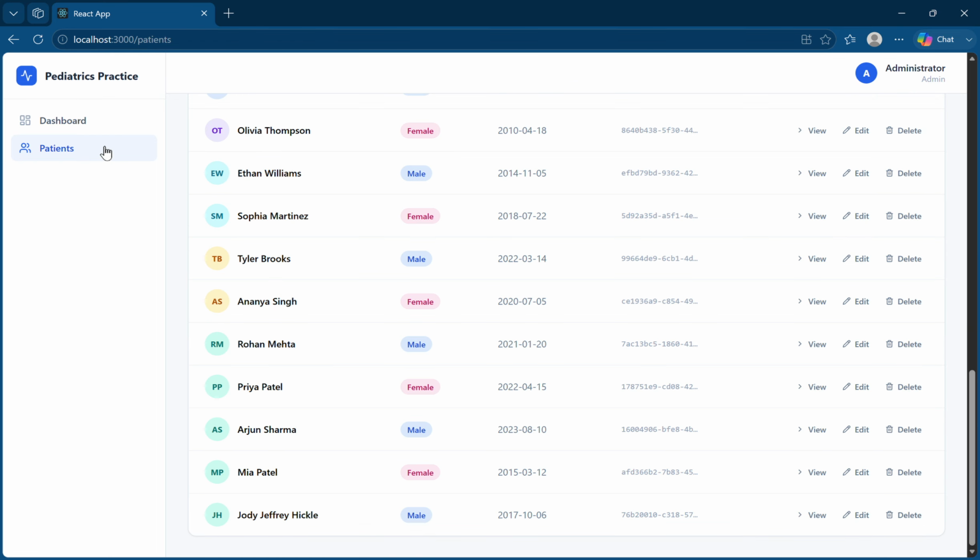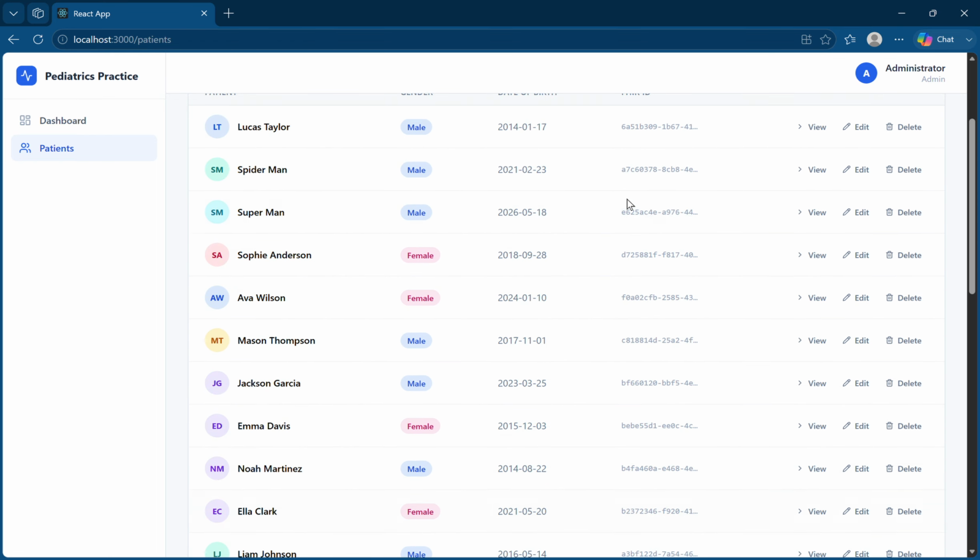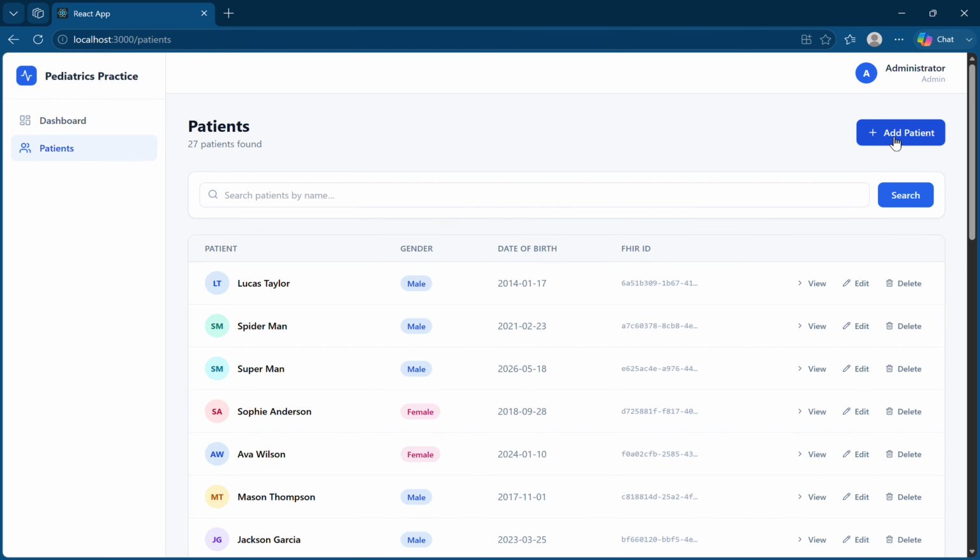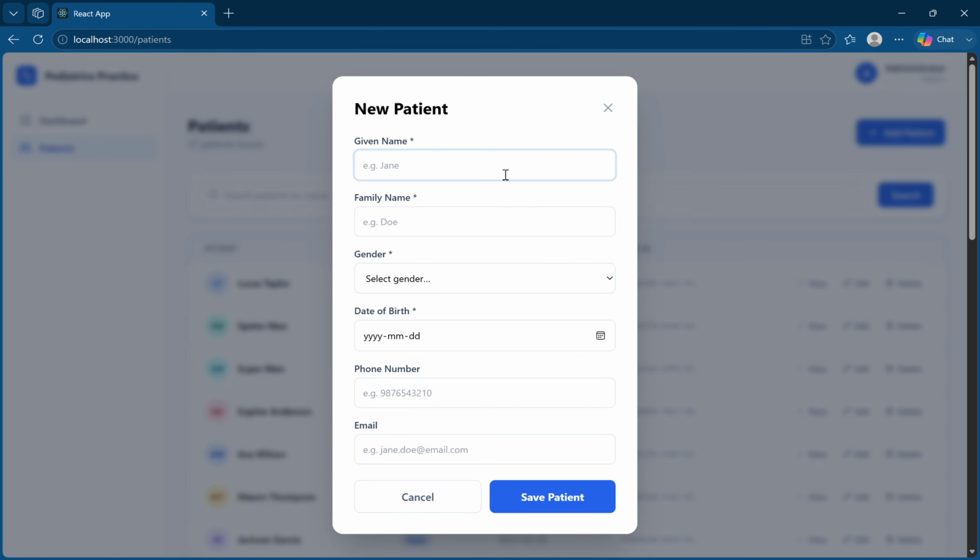Very basic, simple one. One thing I forgot to show is adding a new patient, so let me do that. Let's say I add a patient name, Jack Nicholson, male, date of birth, let's keep it 2025, born on Feb 10th.